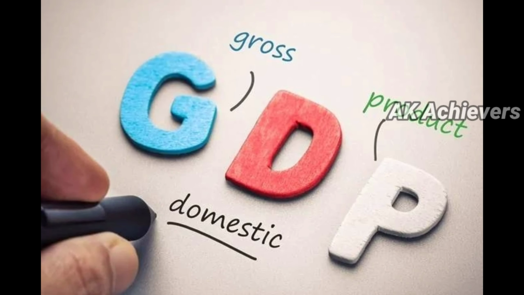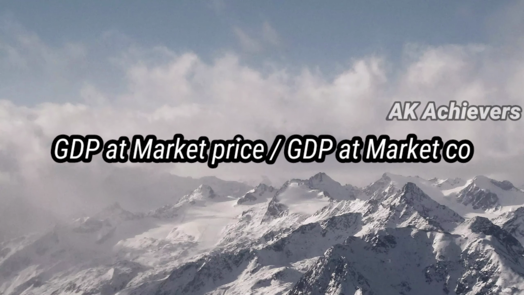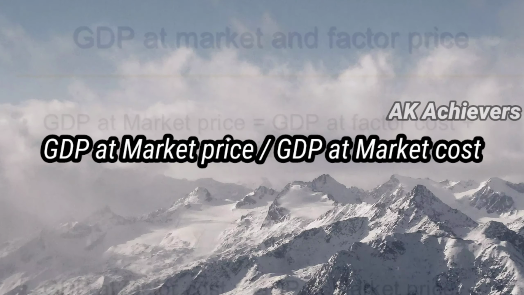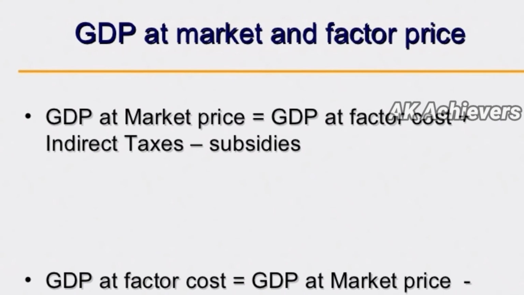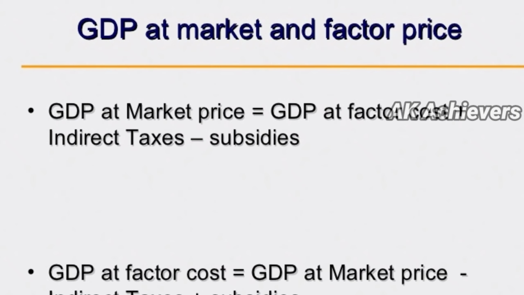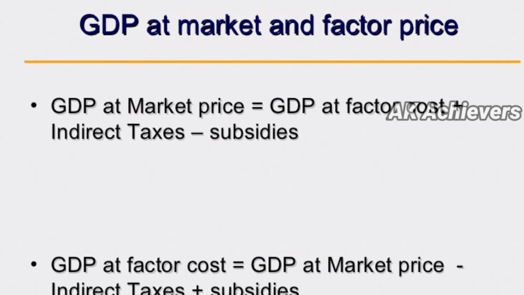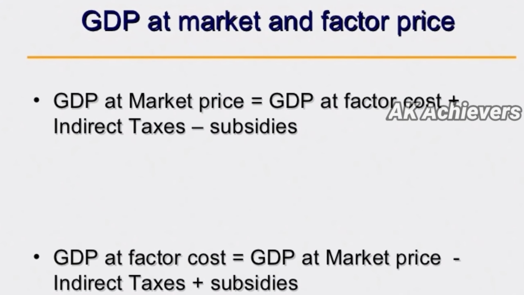This factor cost method India was using till 2005. Later on we updated to GDP at market cost. What is GDP at market cost? GDP at factor cost plus indirect taxes minus subsidies given by the nation is GDP at market cost.